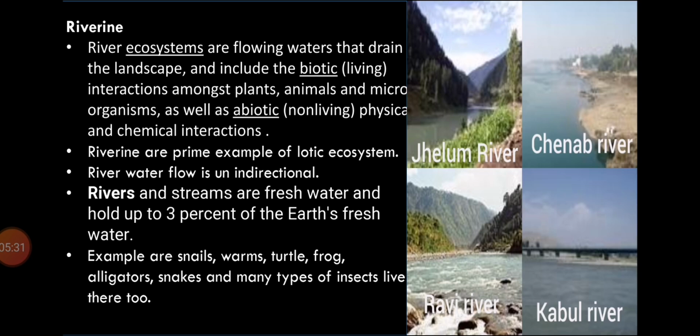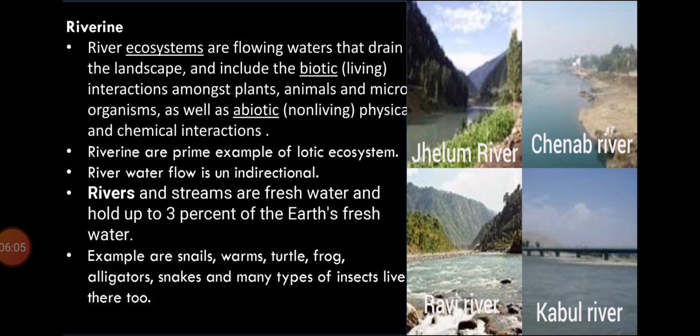River water flow is unidirectional, and rivers and streams are fresh water and hold up 3% of earth's fresh water. Animals found in rivers are snails, worms, turtles, frogs, alligators, snakes, and many types of insects. Jhelum River, Chenab River, Ravi River, Kabul River, they all come in the category of riverine ecosystem.